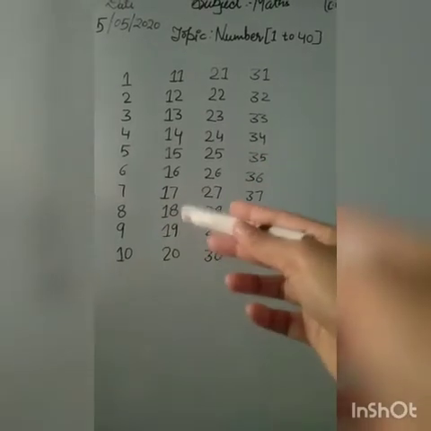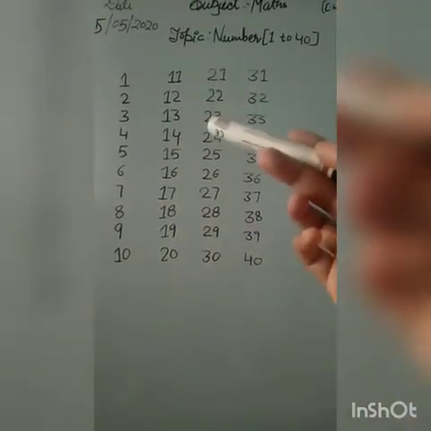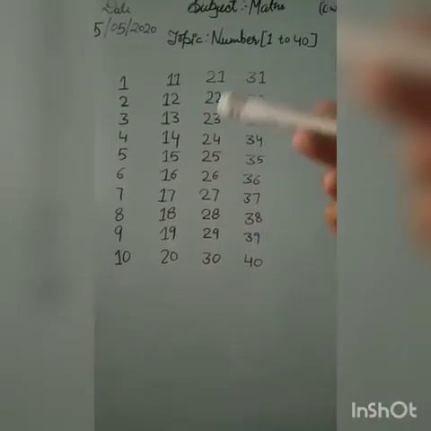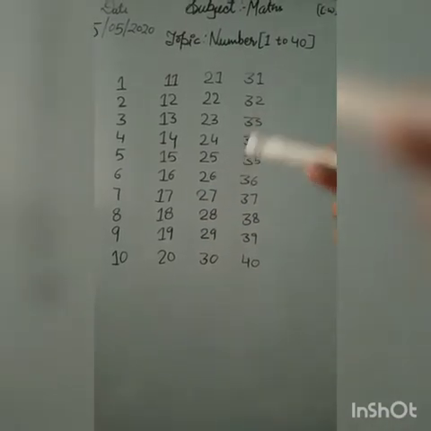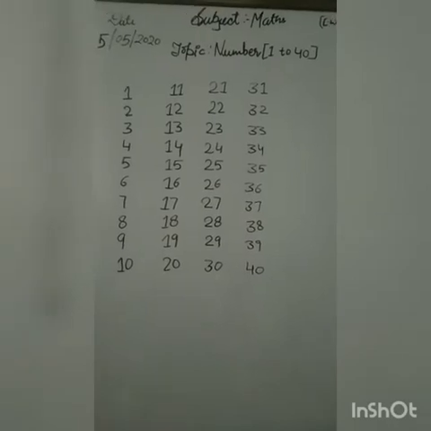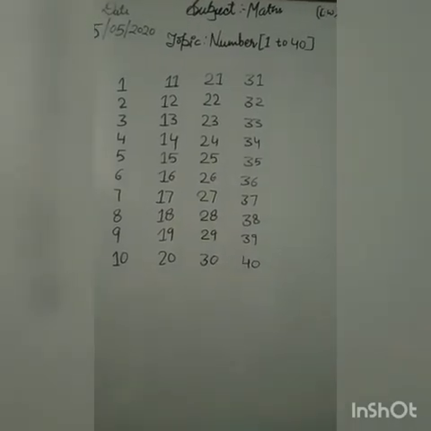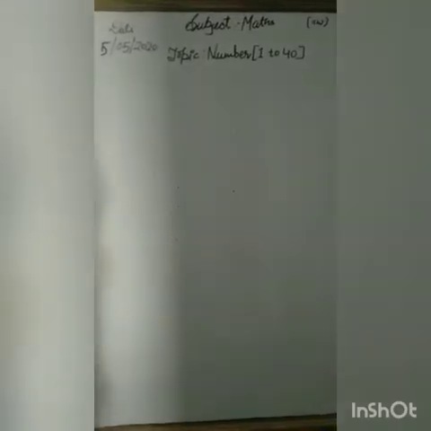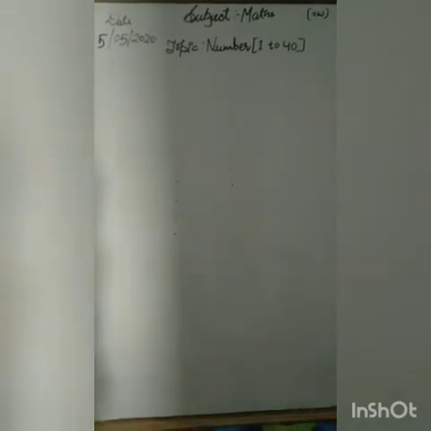Okay. Again, start from 11 to 20. After leaving some space, start from 21 to 30. Then after leaving some space, start from 31 to 40. Okay. So do it well. I'm going to give you homework. So this is your homework which you have to do on your own. Parents, help you how to do this.